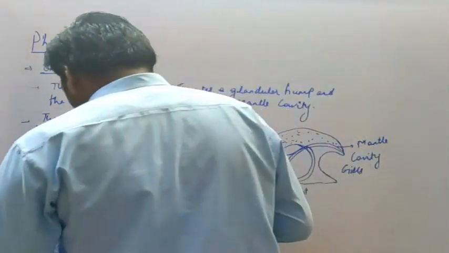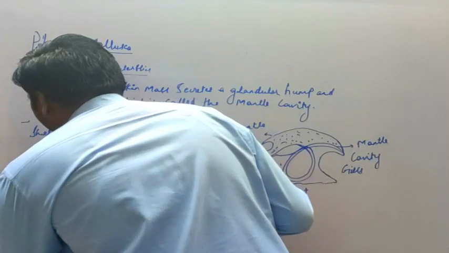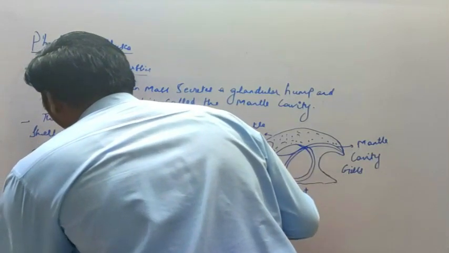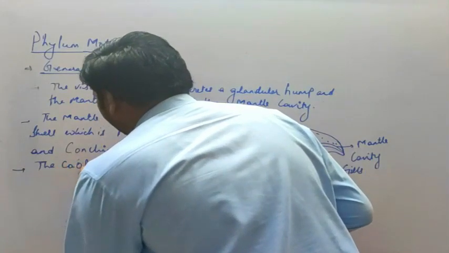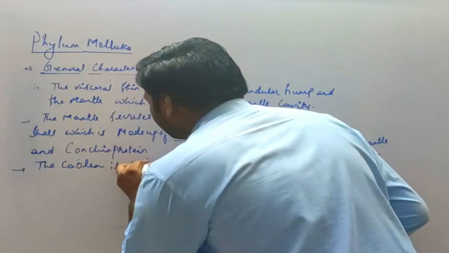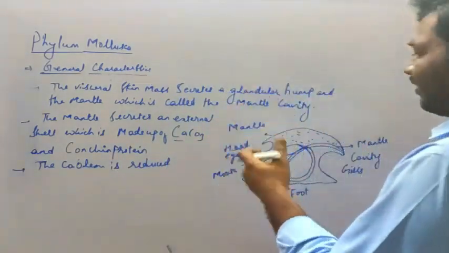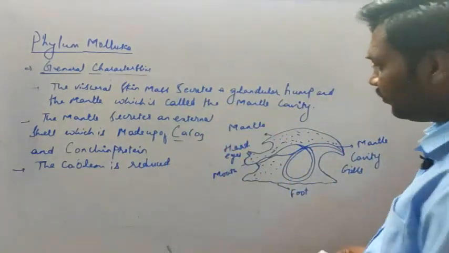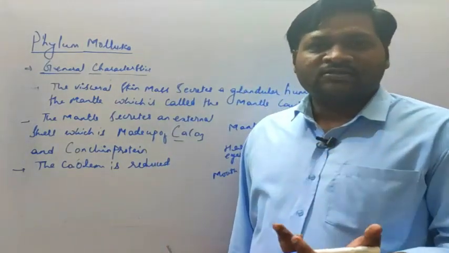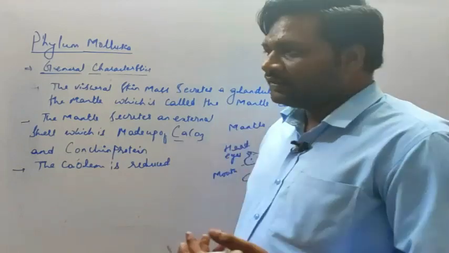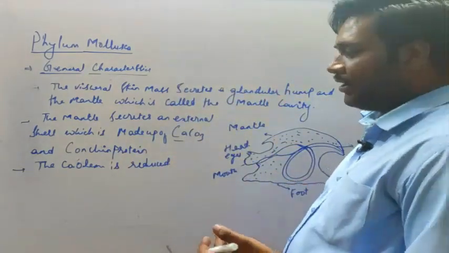Next, the coelom, that is the body cavity, is reduced. They don't have an actual coelom; the body cavity has been reduced actually. It can be referred to as consisting of a fluid, generally a hemocoel, similar to the phylum Arthropoda. So the body is filled with a fluid.